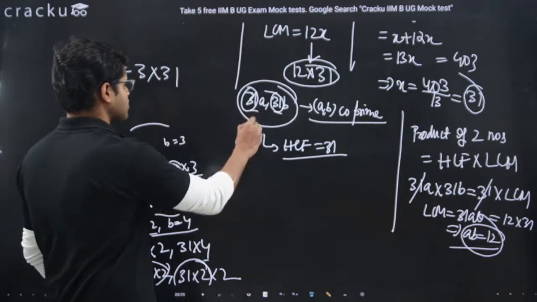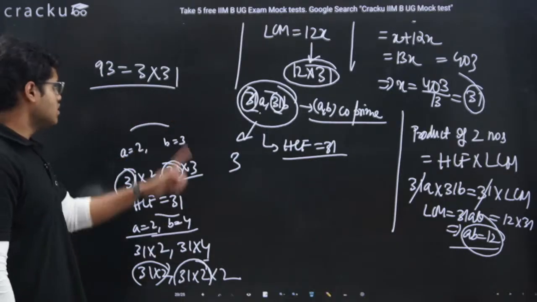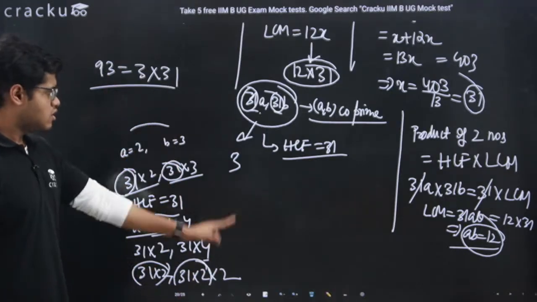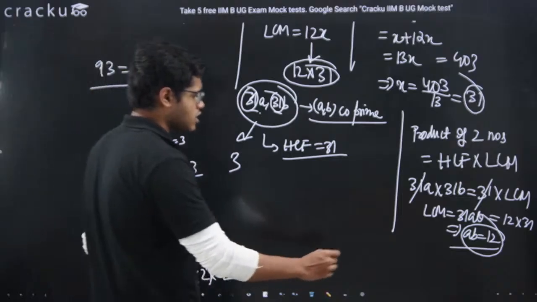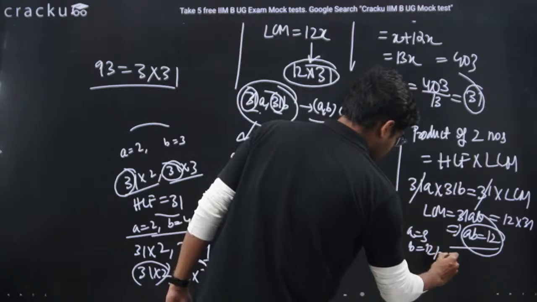Now the value of A is 3, because one of the numbers is 93, which is 31 into 3. So if I put A equals 3, I will get B equals 12 by 3, which is 4.